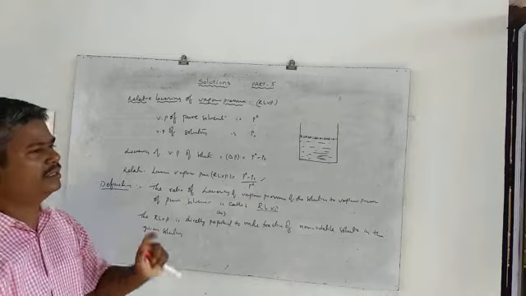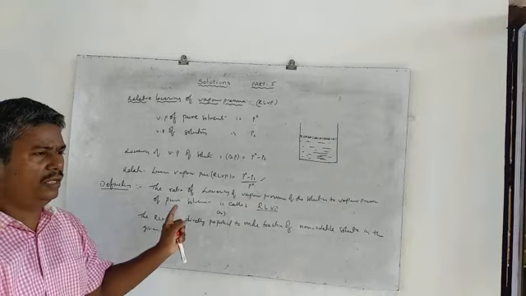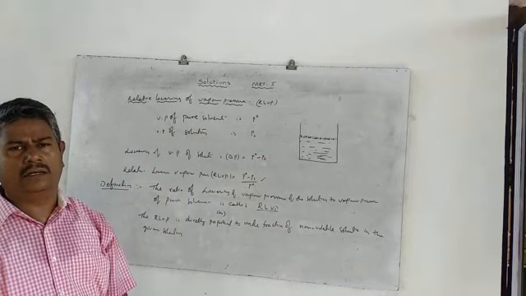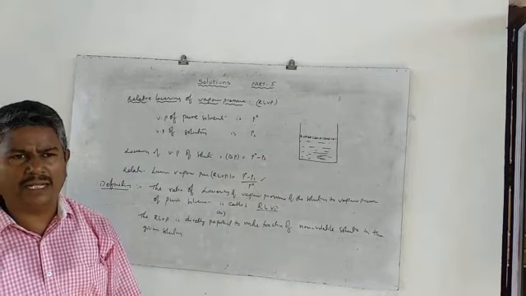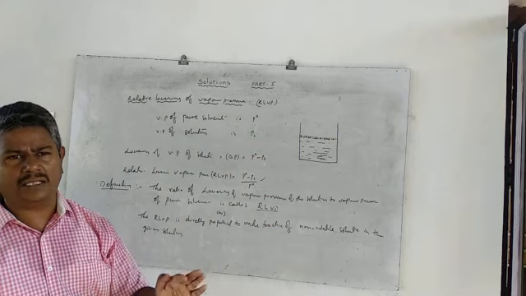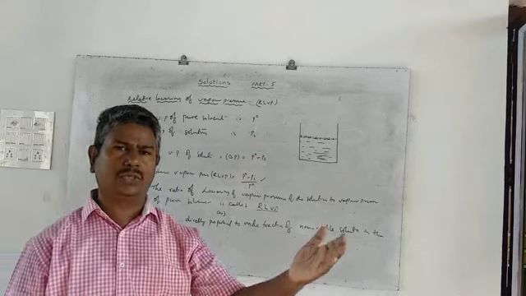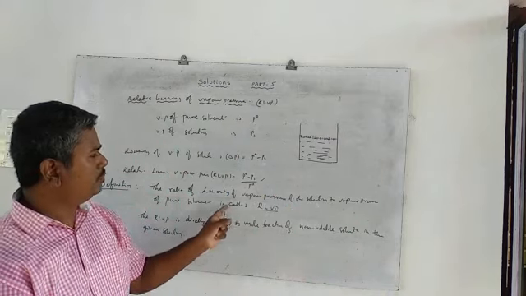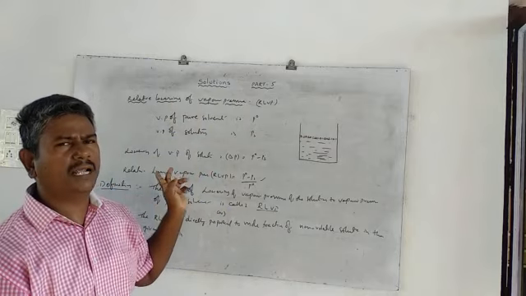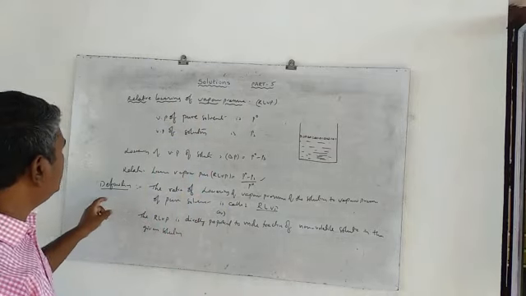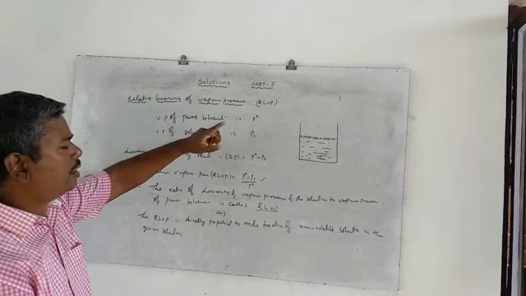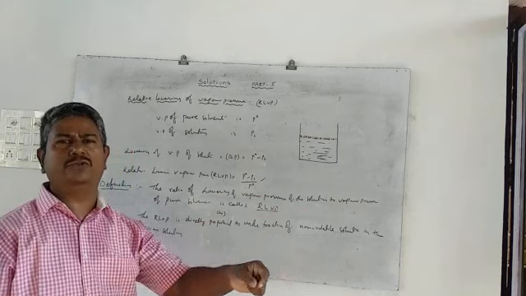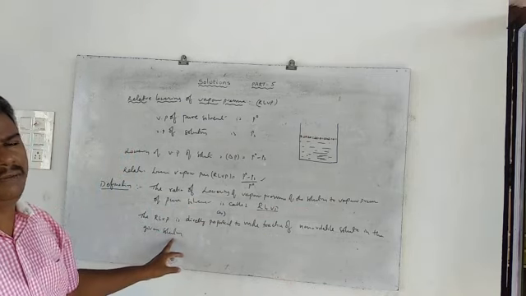Now what is the use of relative lowering of vapor pressure, as well as all the colligative properties? The use of colligative properties is mainly to find the molar mass of a non-volatile solute or solvent. Clear? So that is the main theme of the uses of colligative properties. Now from this definition of relative lowering of vapor pressure, how can we calculate the molar mass of a given non-volatile solute dissolved in solution? That will be calculated here now.